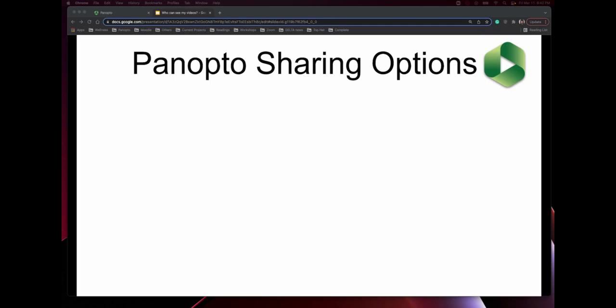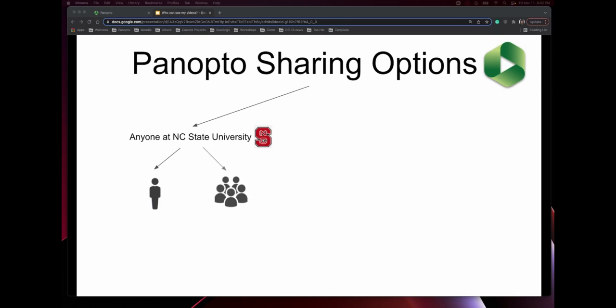Hi, this tutorial explains who can see your Panopto videos depending on your sharing permissions. You can share your video with anyone at NC State University, whether it's with individuals or groups. Or you can share your video with anyone outside of the university.